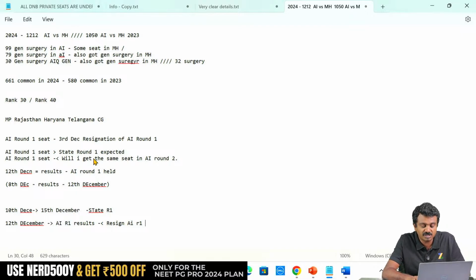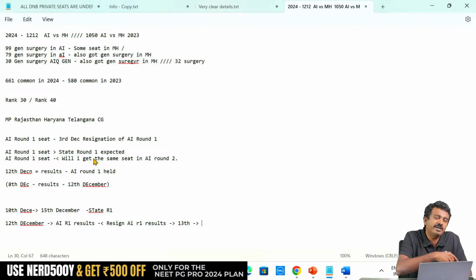MCC should put up the results and resignation timeline. We are expecting it possibly on the 13th or 14th. If they put it up late, I am not sure what can happen, but if they say 13th onwards, All India round 1 seat holders can resign. Or if you get upgraded on 12th December to a better All India round 2 seat, you can get your relieving letter immediately the next day from the All India round 1 institute.